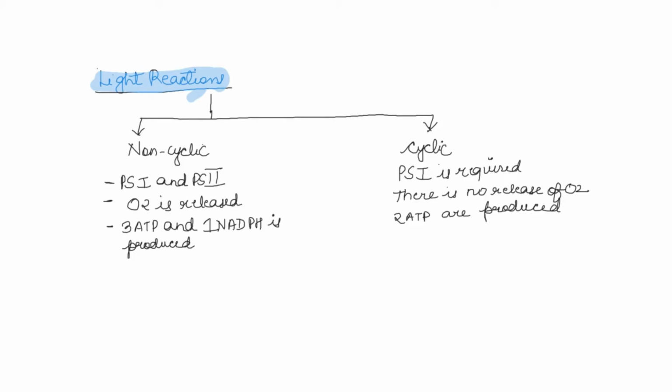Okay. In further chapters, we would be seeing how all this occurs, what is photosystem, what is ATP, what is NADPH. But for now, you can remember this. Whereas in case of cyclic, photosystem 1 is required, there is no release of any oxygen, and 2 ATPs are produced. So this was the overview of light reactions.